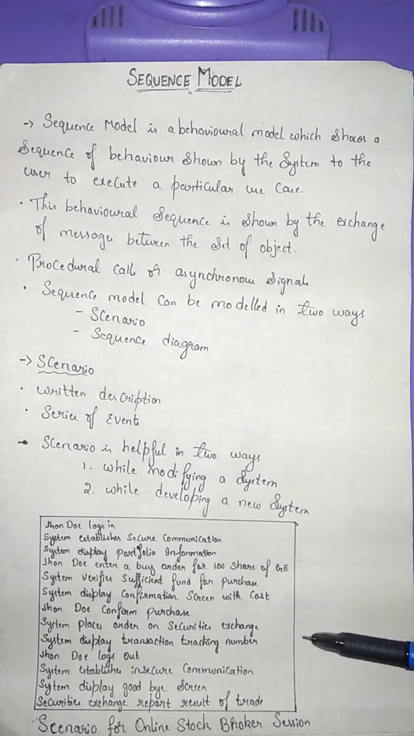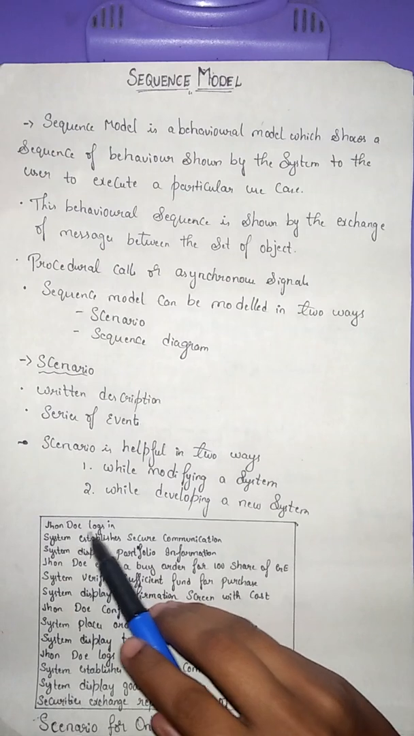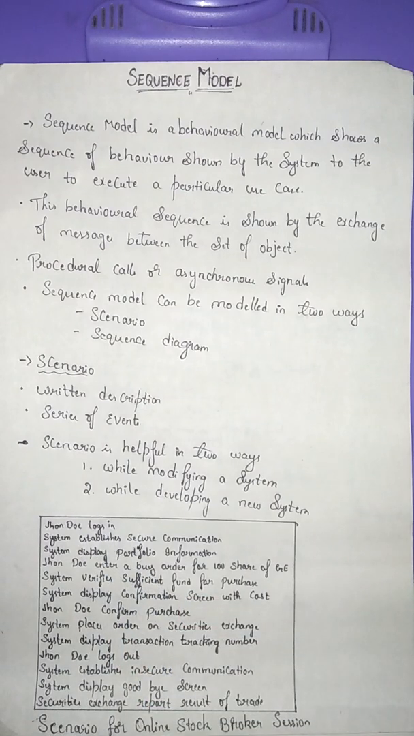This is an example of a scenario of the online stock broker section. The scenario displayed in this figure is a high-level interaction. The first event of the scenario, which is John Doe logs in, itself has several messages to exchange between John and the system. Like the system asks the username and password. John then puts the username and password. The system verifies the identification and then allows John to log in.